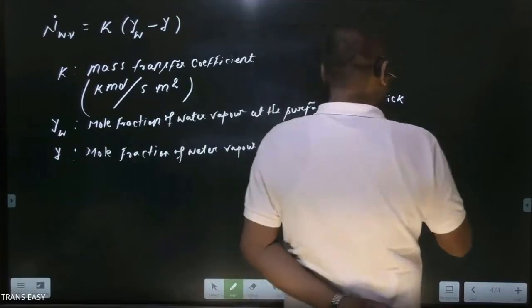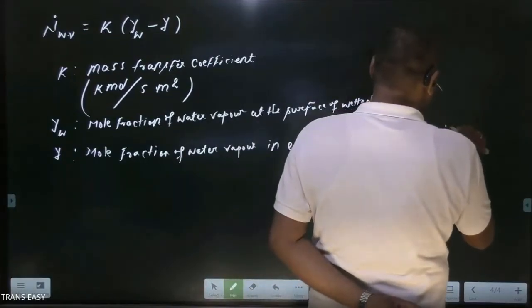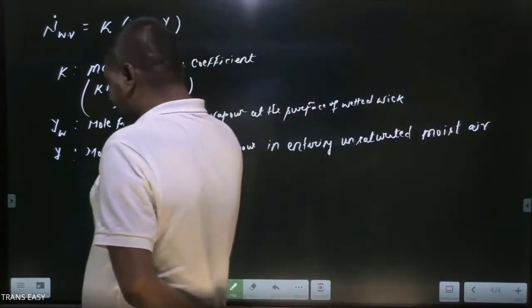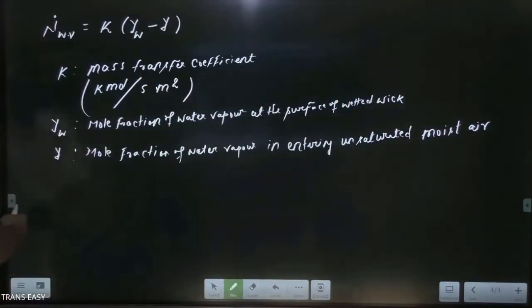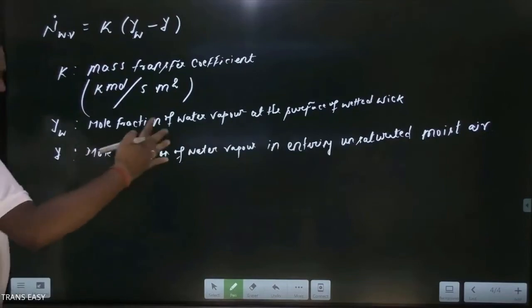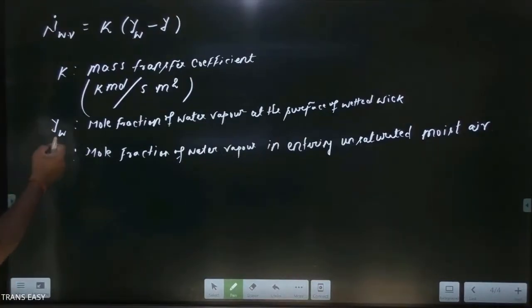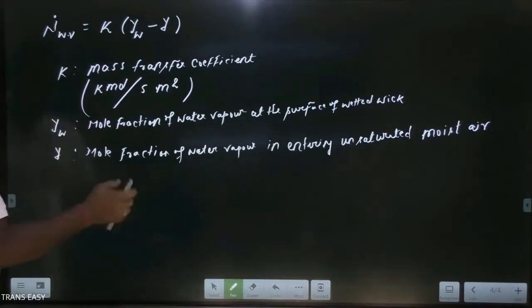So the mole fraction of water vapor in entering unsaturated moisture, and due to this mole fraction difference, mass transfer is taking place from the surface to the unsaturated moisture. Okay, friends, where to find mole fraction per kg? Everything we will find in psychrometry per kg of dry air.